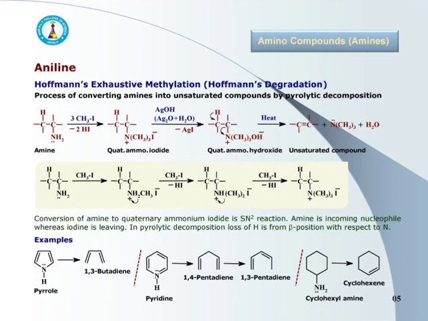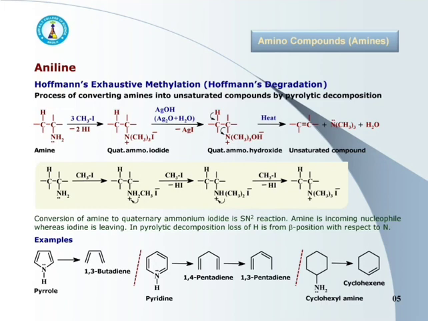See the mechanism. Conversion of amine to quaternary ammonium iodide is SN2 reaction. Amine is incoming nucleophile while iodine is leaving nucleophile.